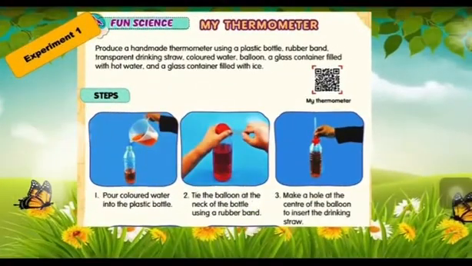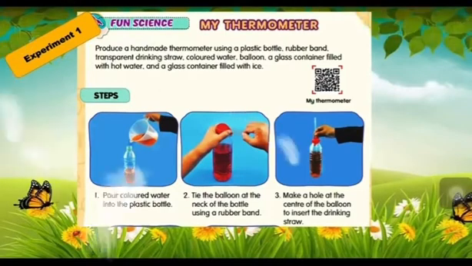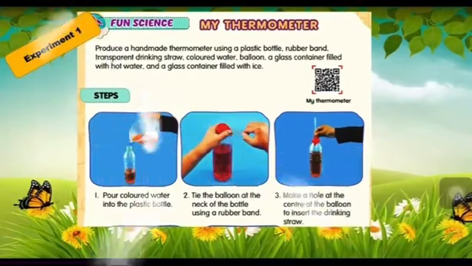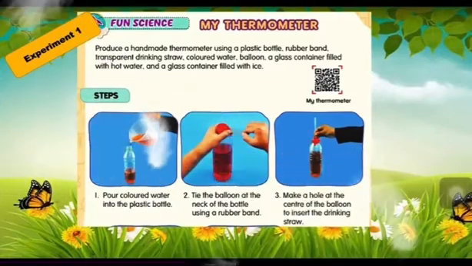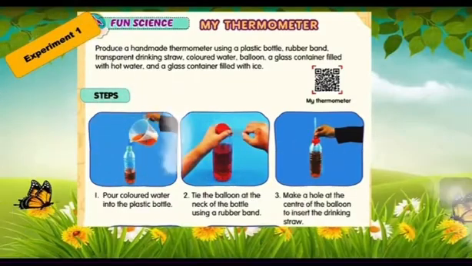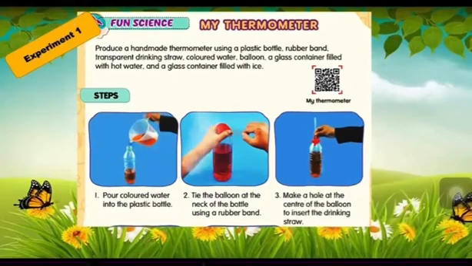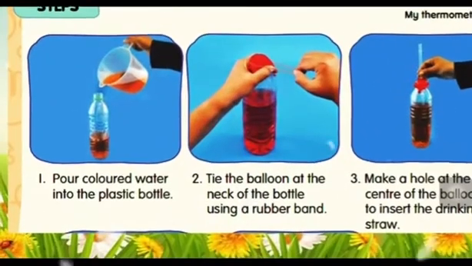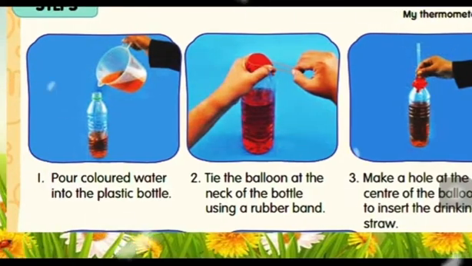Listen. Produce a handmade thermometer using a plastic bottle, rubber band, transparent drinking straw, color water, balloon, a glass container filled with hot water, and a glass container filled with ice. Very easy things. And look at the steps. First, pour color water into the plastic bottle.